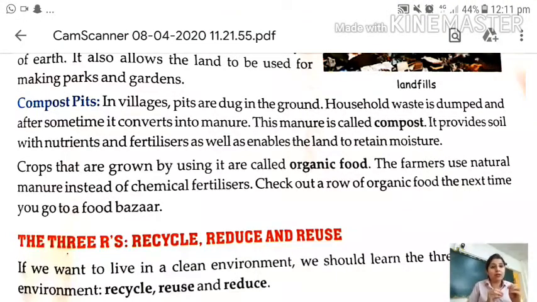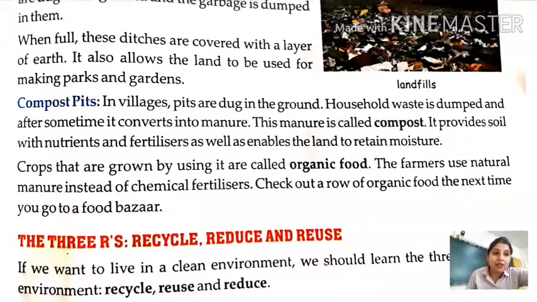So compost is the kind of manure which provides nutrients and minerals to soil. So crops that are grown by using it are called organic food. As I already told you, what is organic food? Which is made by this soil, compost soil. Fine. So the farmers use natural manure instead of chemical fertilizers.